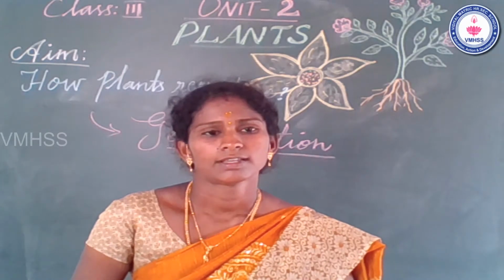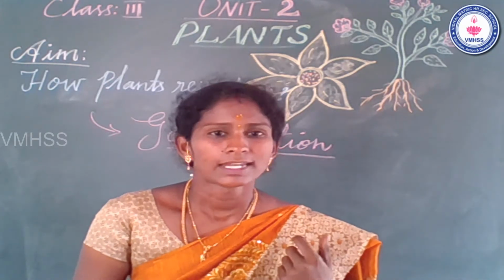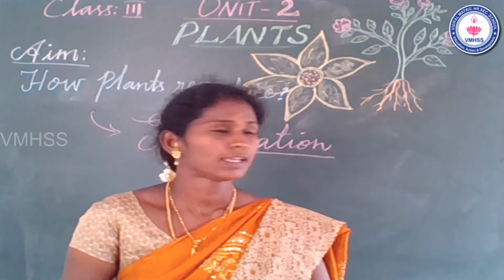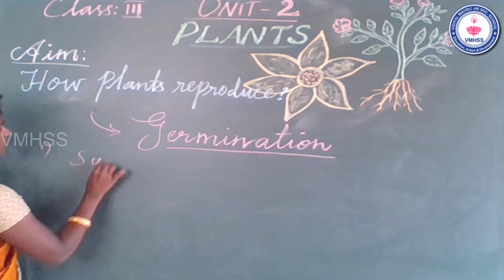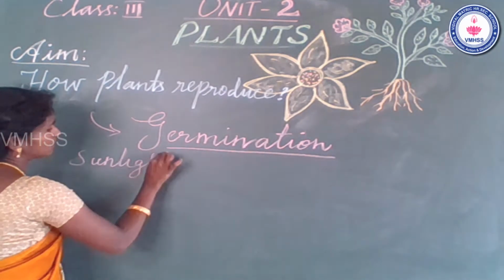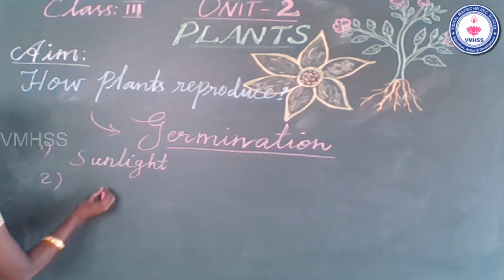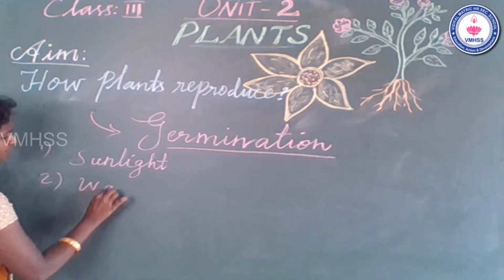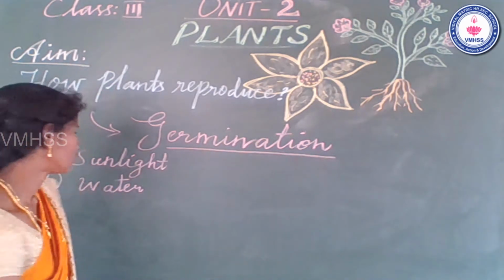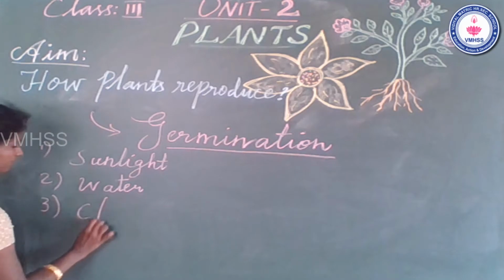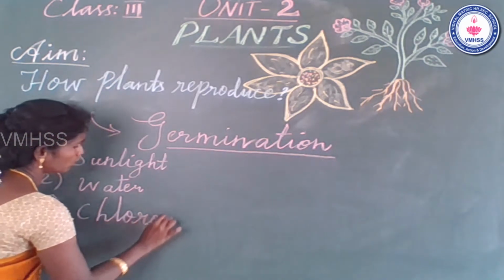But what are the conditions required for germination? What are the different necessary things needed for the photosynthesis method? You already learned. First one, sunlight. Second one, water. Then third one, very good, super. Chlorophyll.